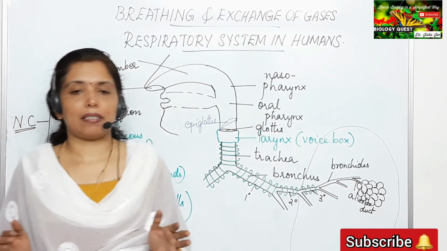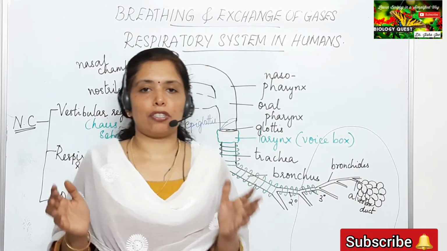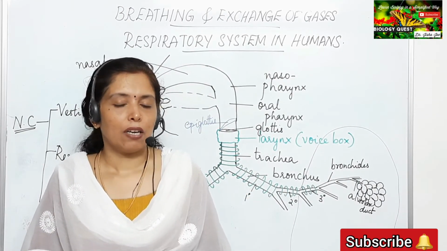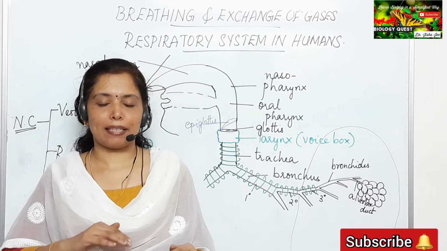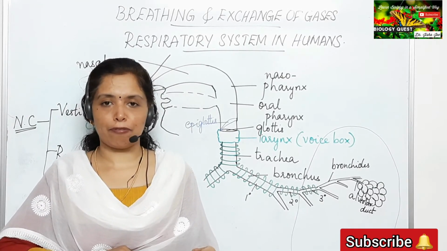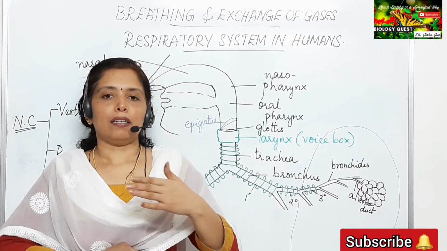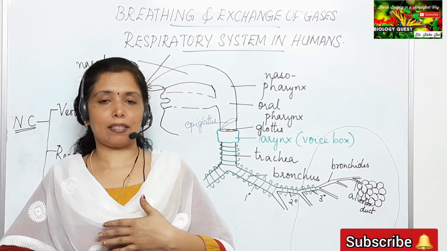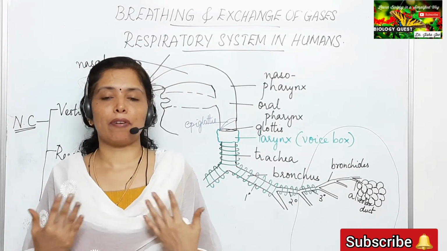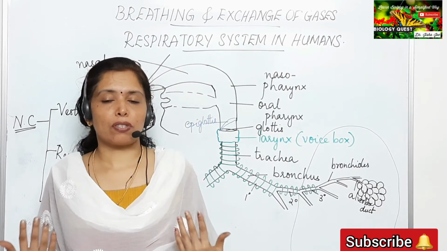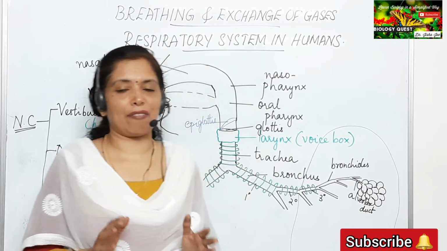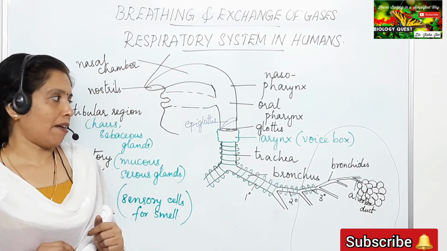These structures are present to protect the lungs which are present in the thoracic cavity. So at the base we have the diaphragm. Dorsally we have the vertebral column, ventrally we have the sternum, and laterally we have the rib bones to protect the lungs. So lungs remain secure and safe inside the thoracic cavity.